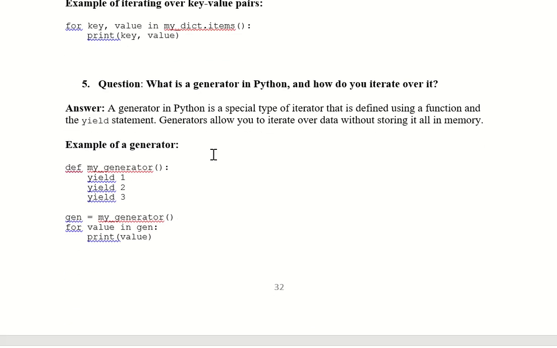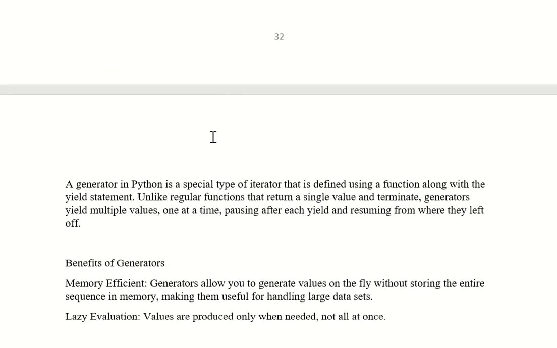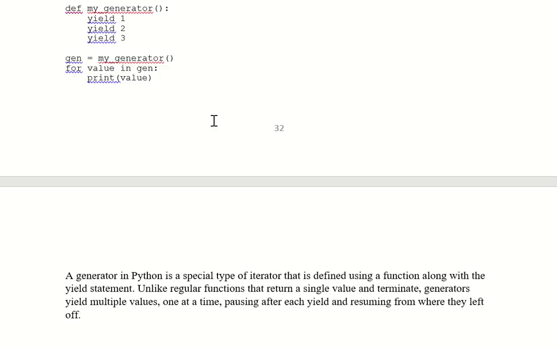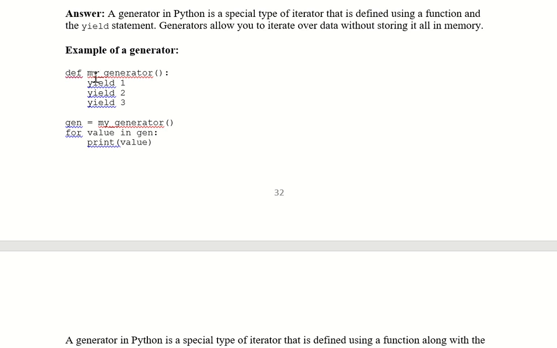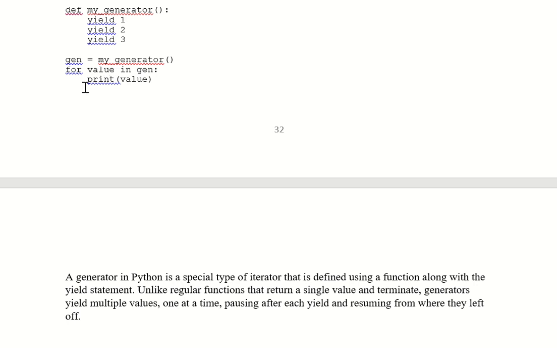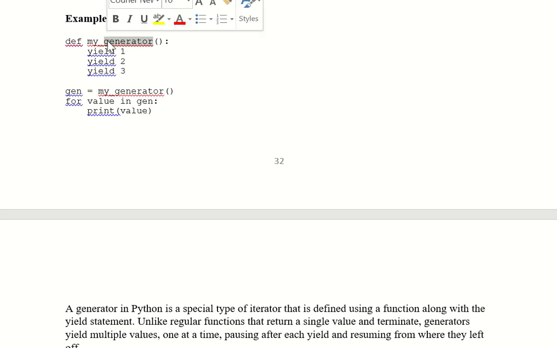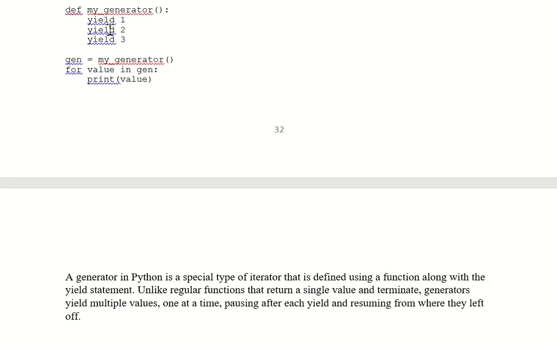So the fifth question is, what is a generator in Python? How do you iterate over it? First, a generator in Python is a special type of iterator that is defined using a function along with the yield statement. I am defining a generator function which uses the yield keyword in the function. So my generator function needs to use the yield keyword.